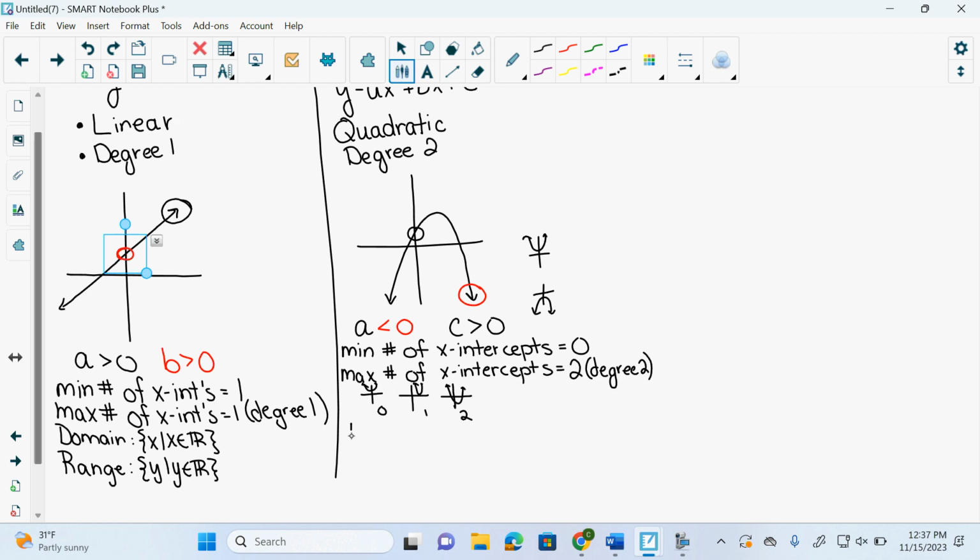The domain is still x is an element of the reals. The range is the only one that has a complicated range. So if my graph has a maximum, the entire y's are lower than that, correct? So if it happened to have a max, my range would be y such that y is less than or equal to that max, because that's the highest y it could be.